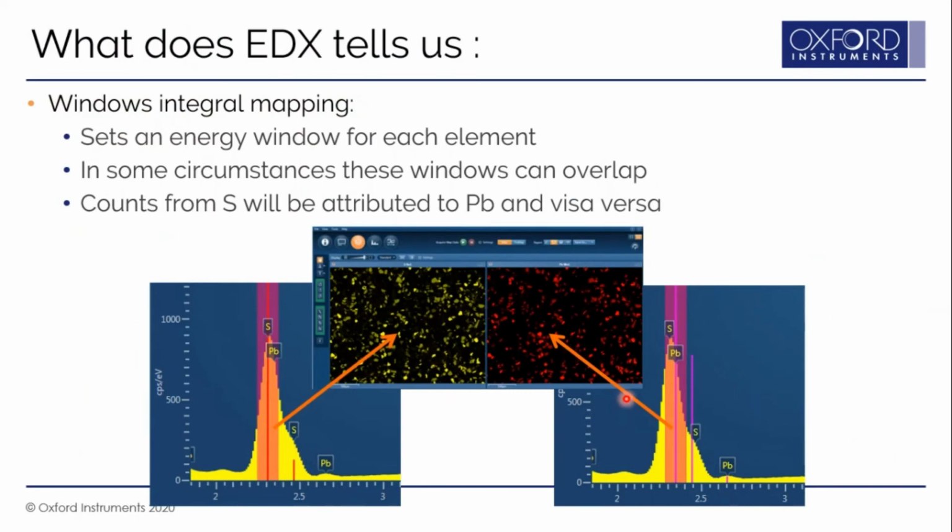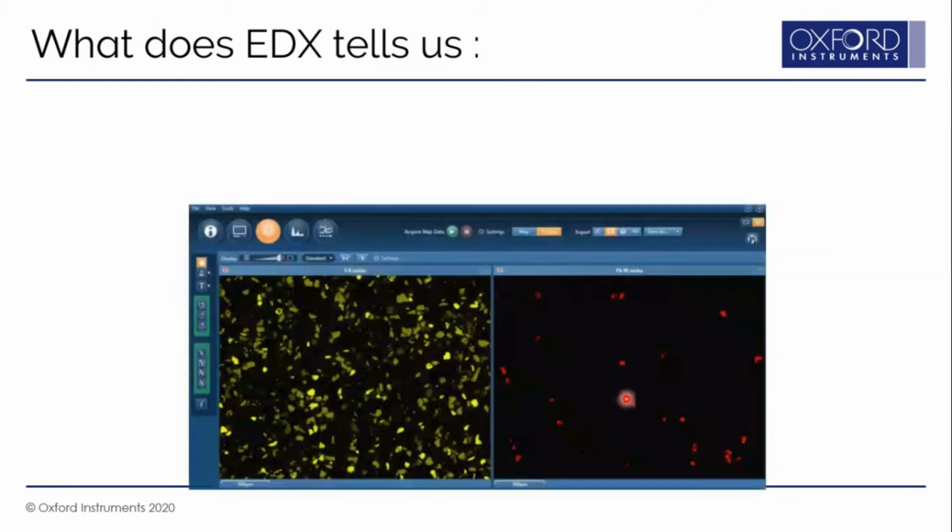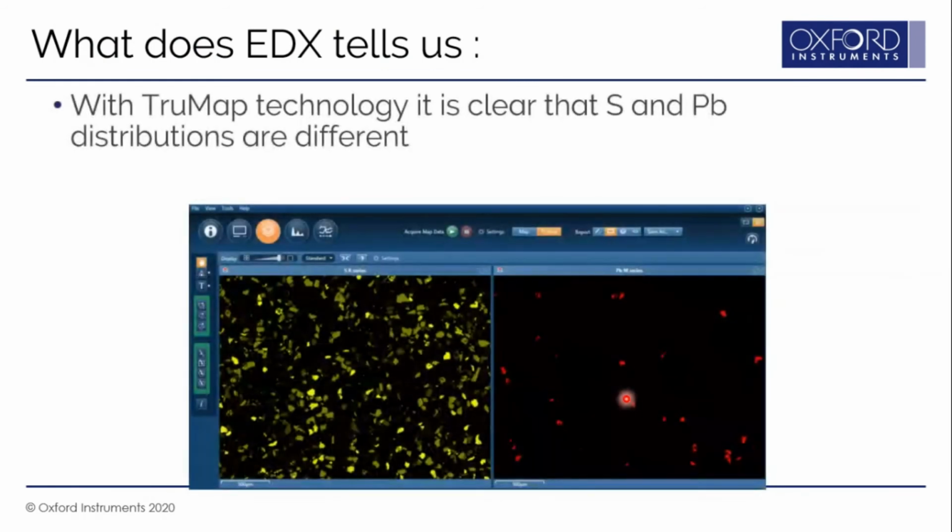But we have the TrueMap algorithm in our software, so we apply deconvolution, remove the background, separate out those peaks, and show you different distribution information for sulfur and lead. So these are the new techniques available.